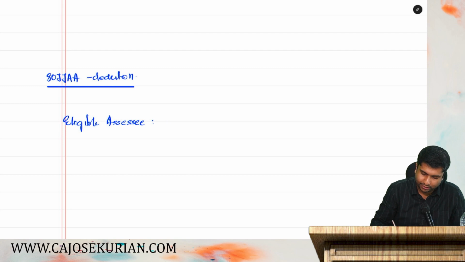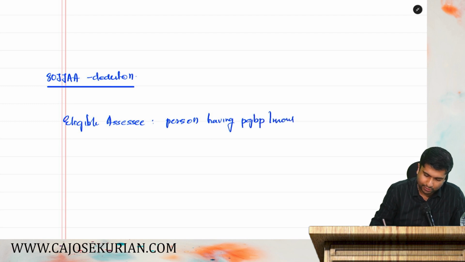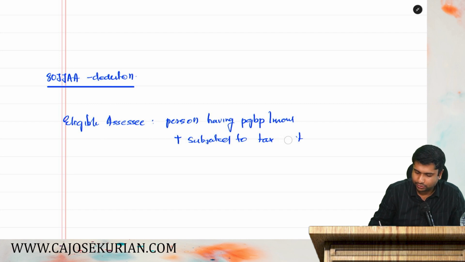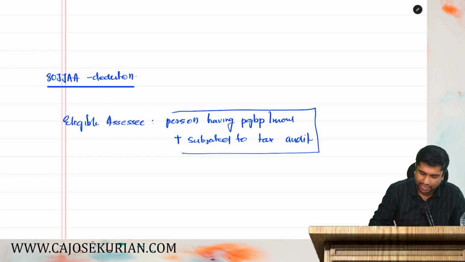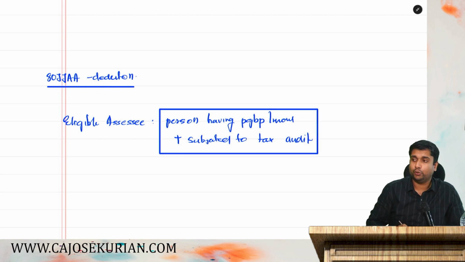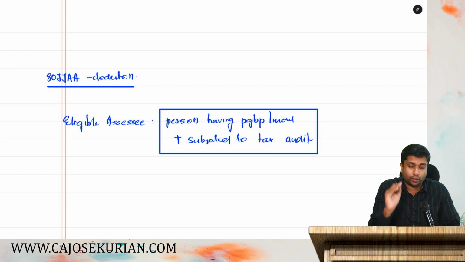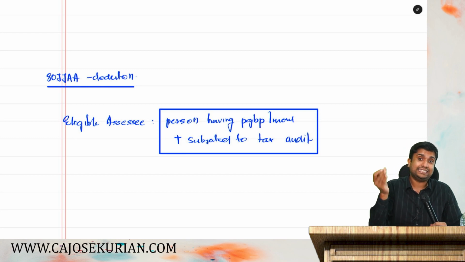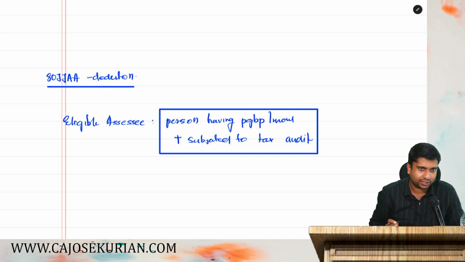Eligible assessee should be a person having PGBP income plus subjected to tax audit. If you are a person having PGBP income plus you are subjected to tax audit, then only you are eligible for 80JJAA deduction. Are you with me?